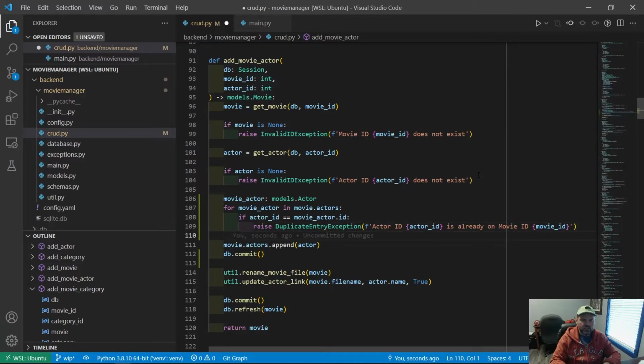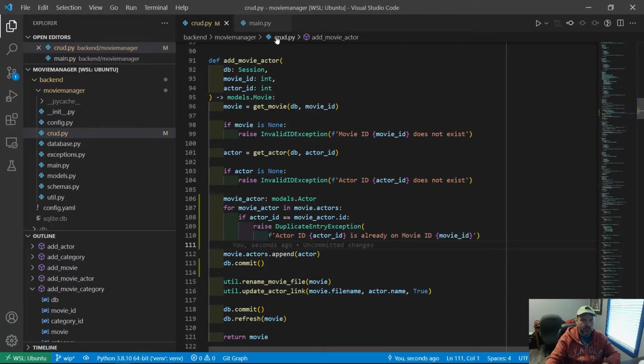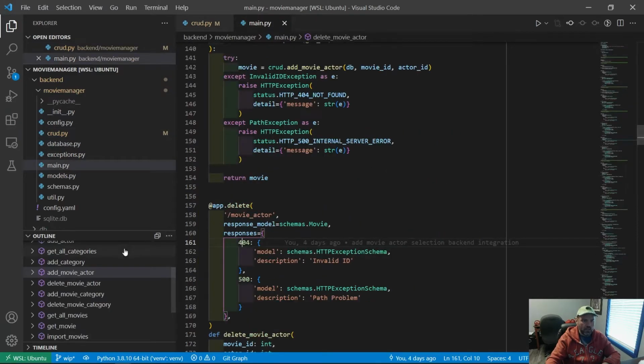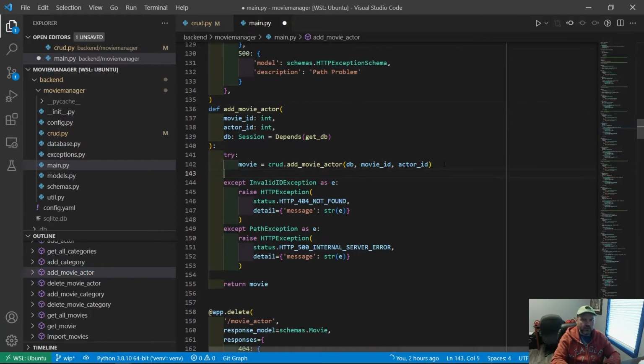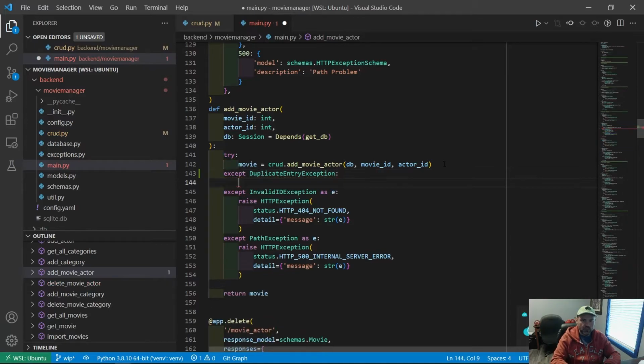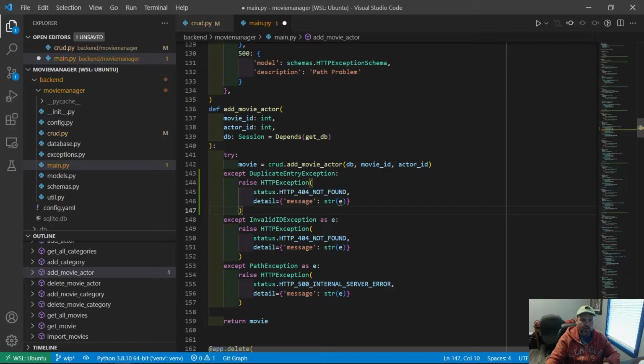And I think that should give us a better handling of the errors. But we also need to handle this new exception in our main API. So let's go back to main and go look at add movie actor. We need to also handle duplicate entry exceptions. It's going to be pretty similar, although this time I'm going to raise a 409 conflict error.